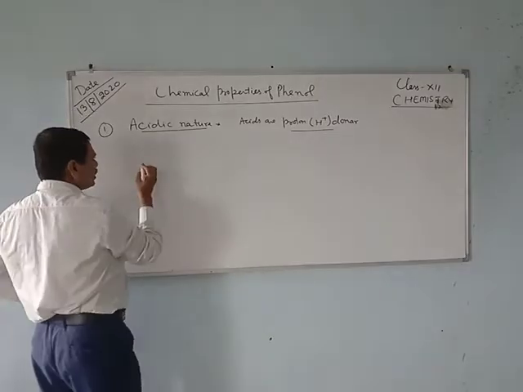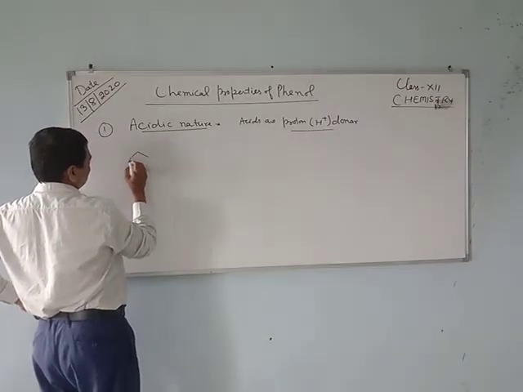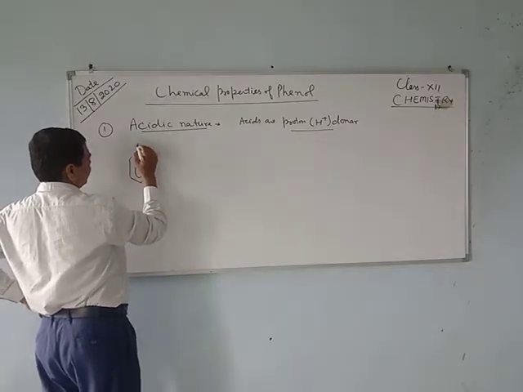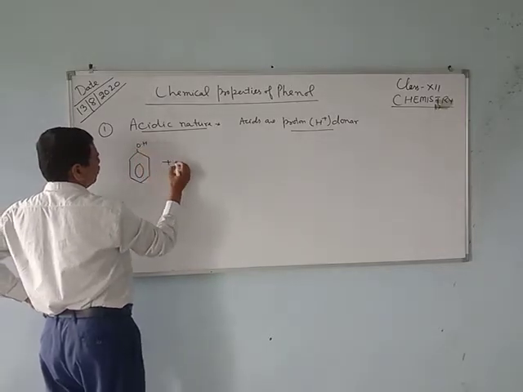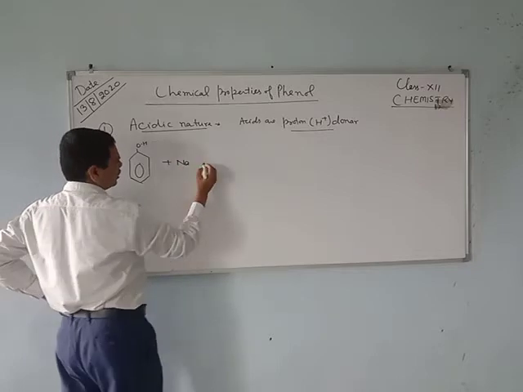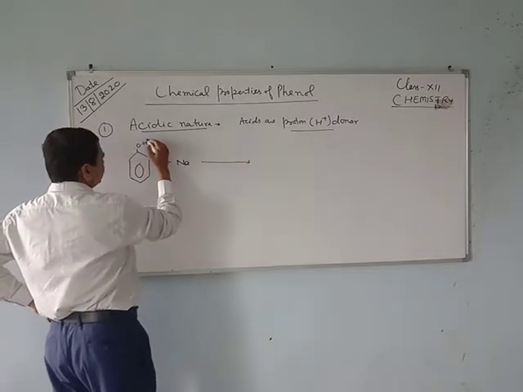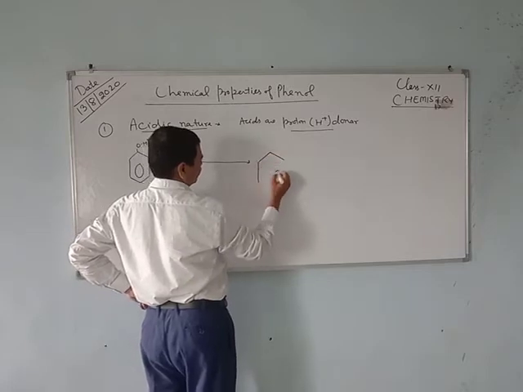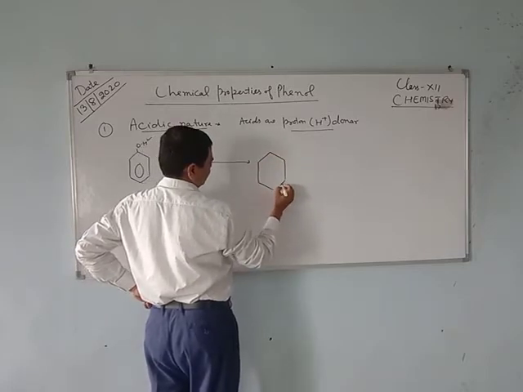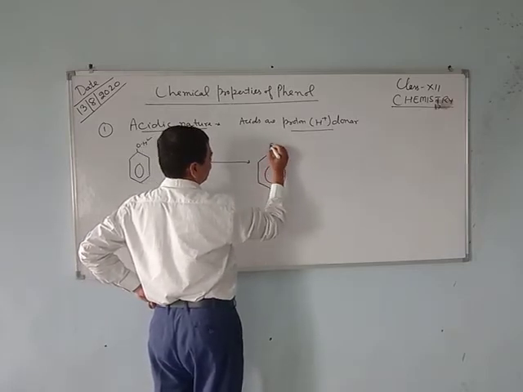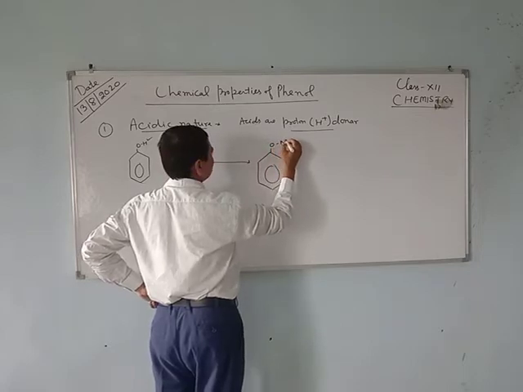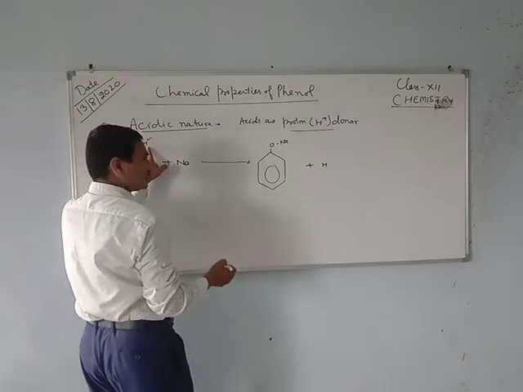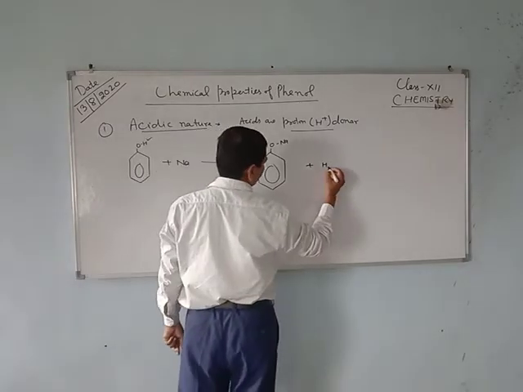For example, when phenol reacts with sodium metal, it will lose its proton to form sodium phenoxide and H2 gas.